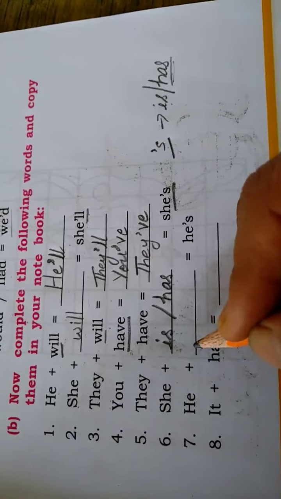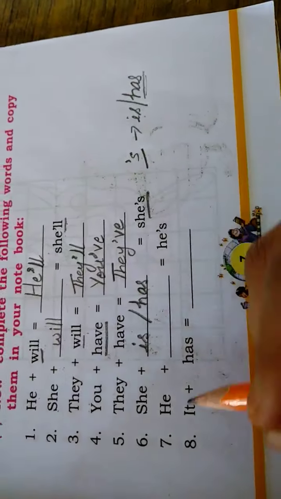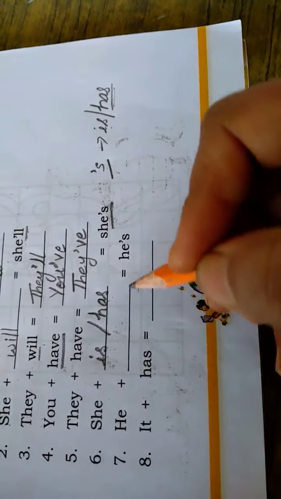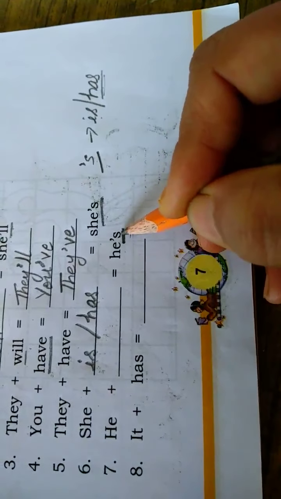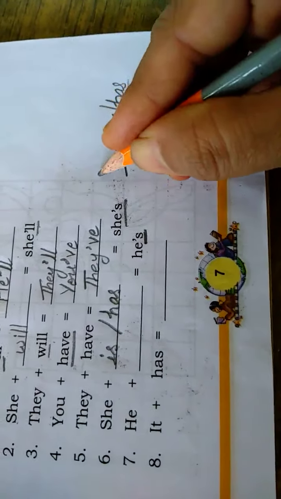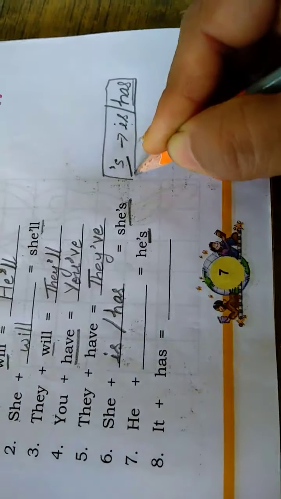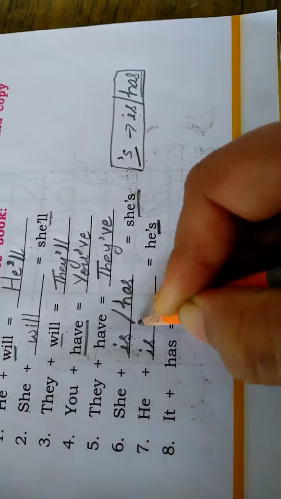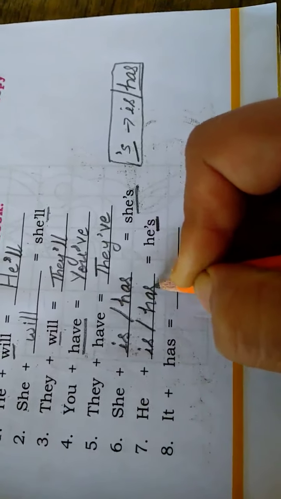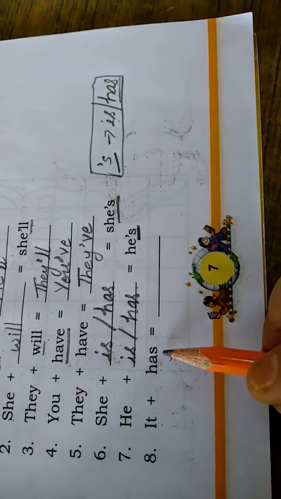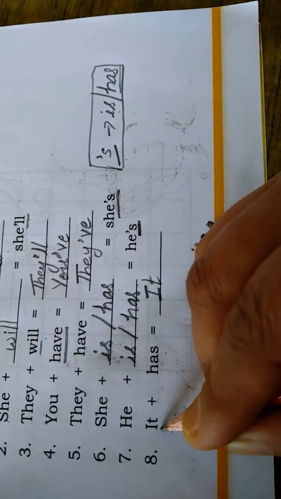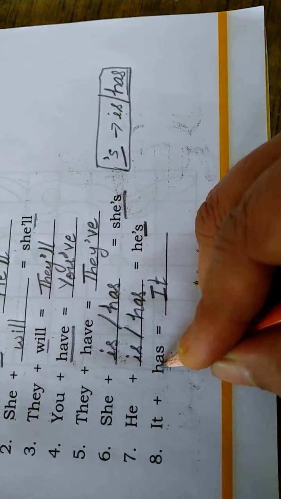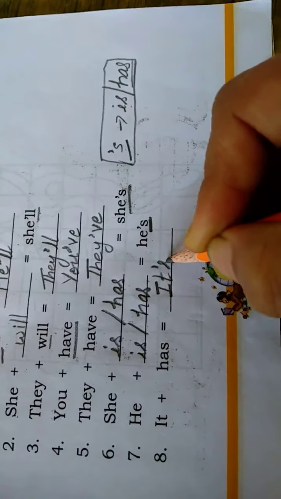Do you understand, children? So in the same way, he plus 's: he is or he has. Again, apostrophe S is here. Apostrophe S refers to is or has, both. So we have to write both the words here. Okay. Then the last one, it plus has, it has. Again, we write the first word as it is. Instead of has, we write apostrophe S.